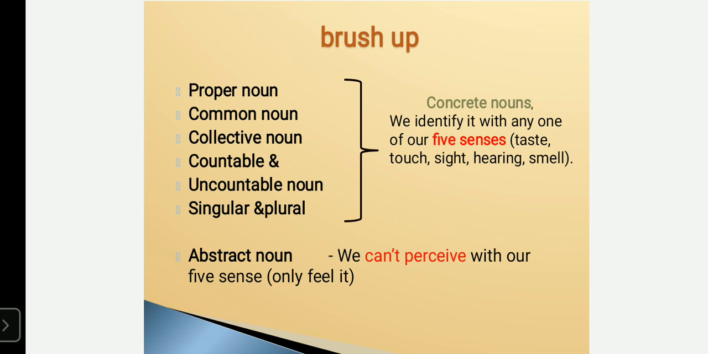Countable means we can count how many students are in the class. How many coins do we have? We can count it. Singular and plurals. Car is singular, it represents one car. Cars is plural. So proper noun, common noun, collective noun, uncountable noun, countable noun, singular and plurals, all these come under concrete nouns. A concrete noun is one we can identify with any one of our five senses. Abstract noun, as I said already, is quite different. We can't perceive it with our five senses. We can only feel it.